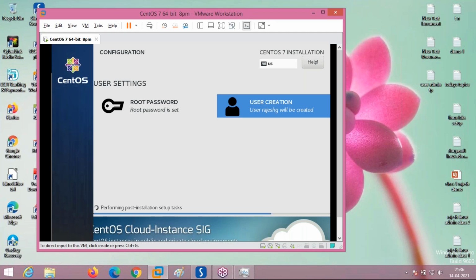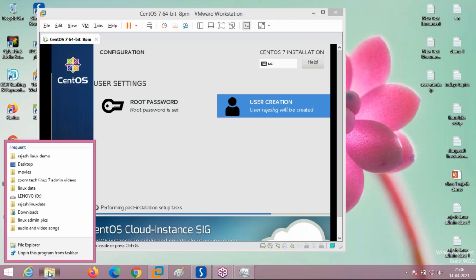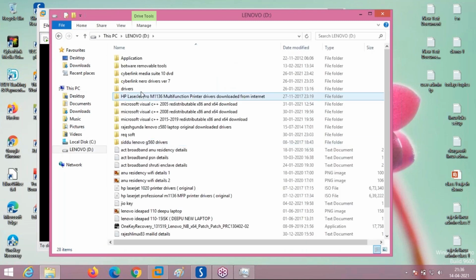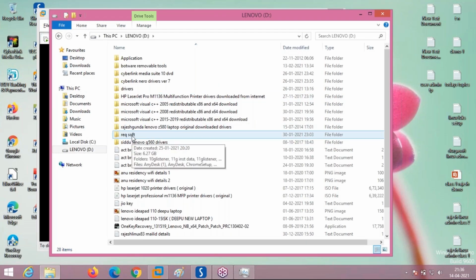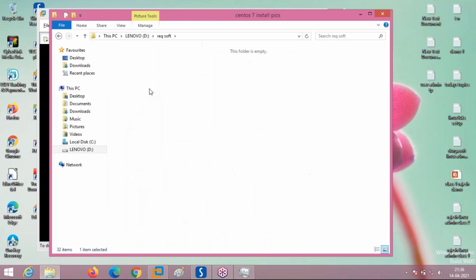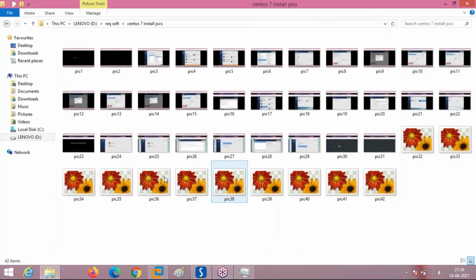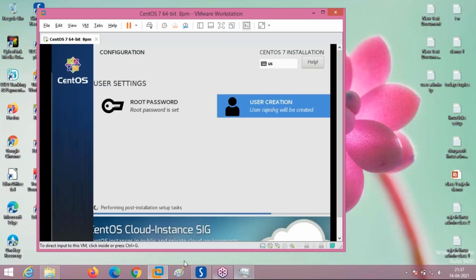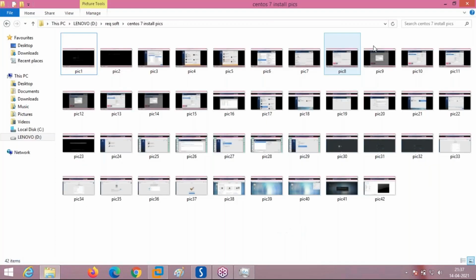Okay, because this is taking so much time, I will show you the things directly here. I'm actually having a pictorial implementation. Since the installation is taking so much time, I'm having these things already with me.